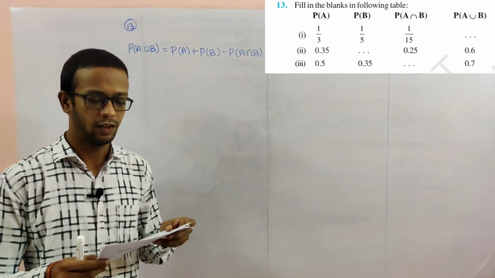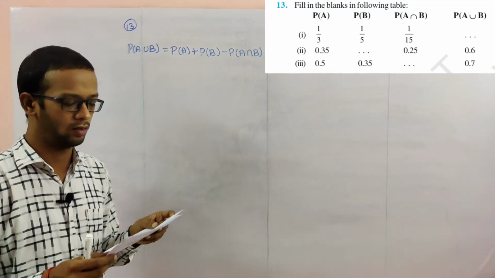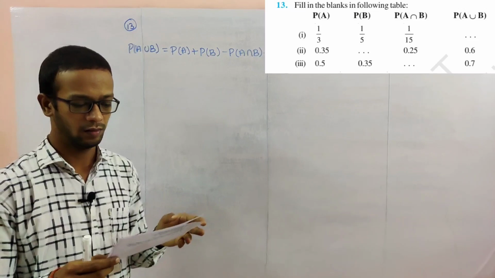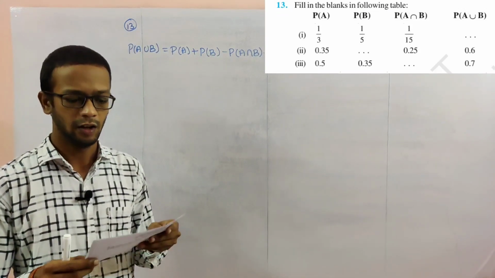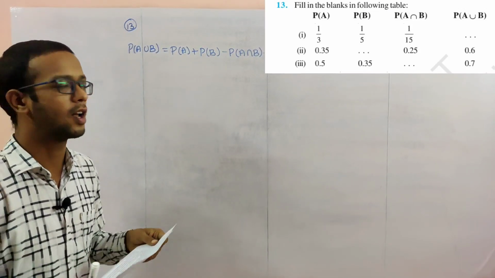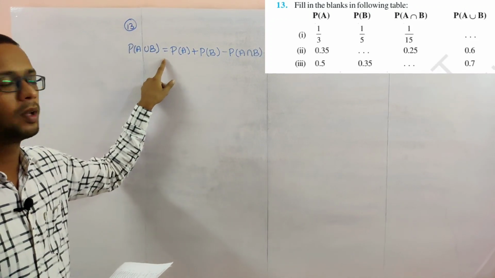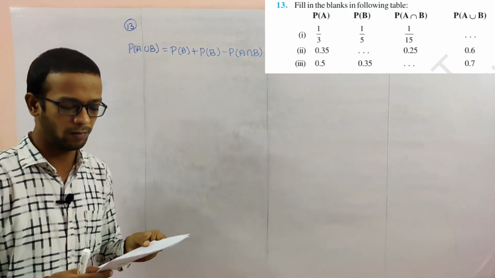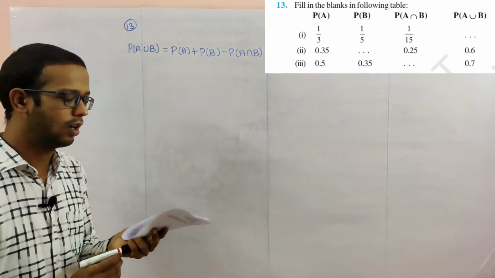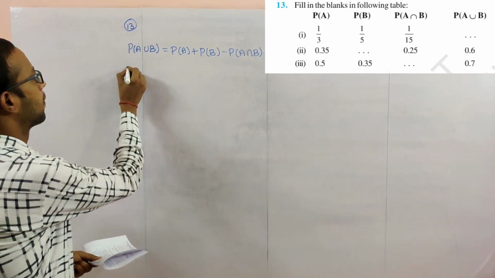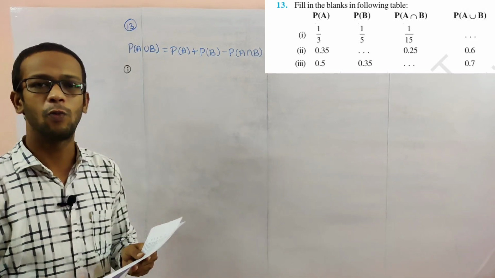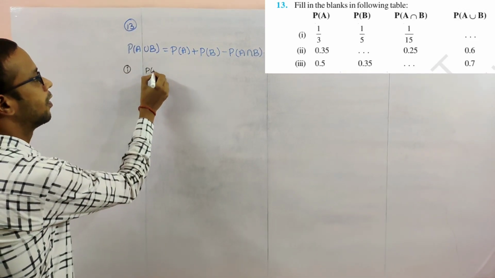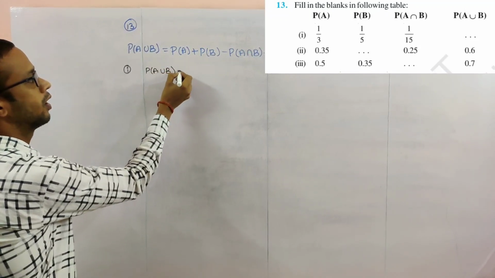Problem number 13. Fill in the blanks of the following table. Here one table is given, and 3 problems are asked. For every problem we use only one formula: P of A union B equals P of A plus P of B minus P of A intersection B. First question: what we have to find is P of A union B. Substitute the values in this formula.